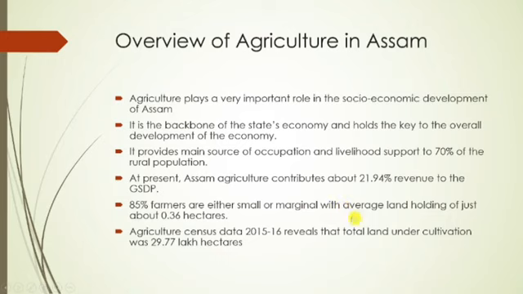Basically, they are from the poor section. They have less land holding. And the next one is that the agriculture census data 2015-16 reveals that the total land under cultivation was 29.77 lakh hectares.